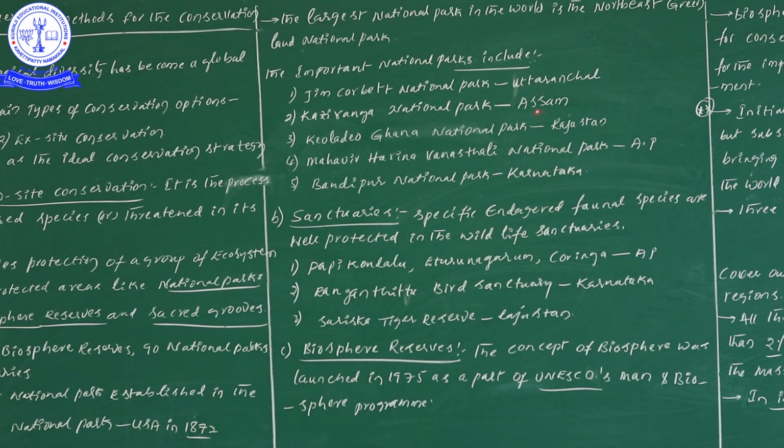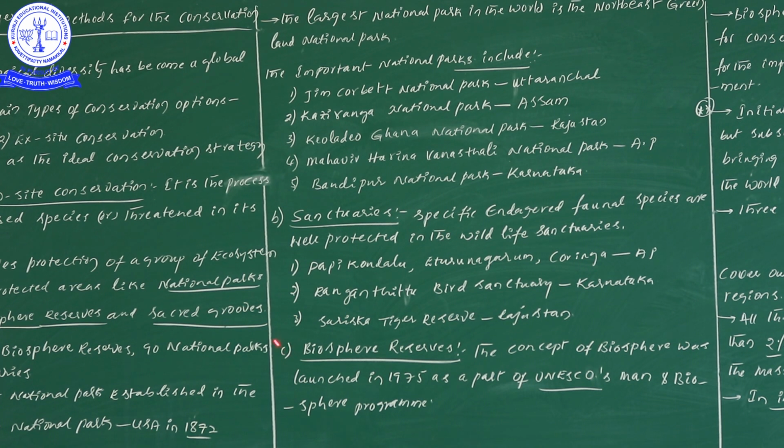Kaziranga National Park, present in Assam; Keoladeo Ghana National Park, present in Rajasthan; Mahavir Harina Vanasthali National Park, present in Andhra Pradesh; and Bandipur National Park, present in Karnataka. These examples are definitely important for NEET examinations, but not required from a public examination point of view. Those preparing for the NEET examinations should concentrate on these 5 examples.